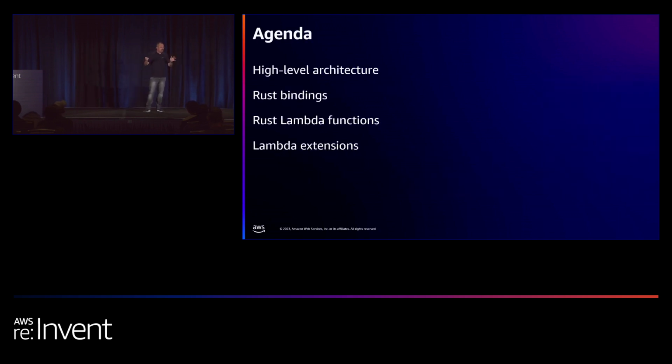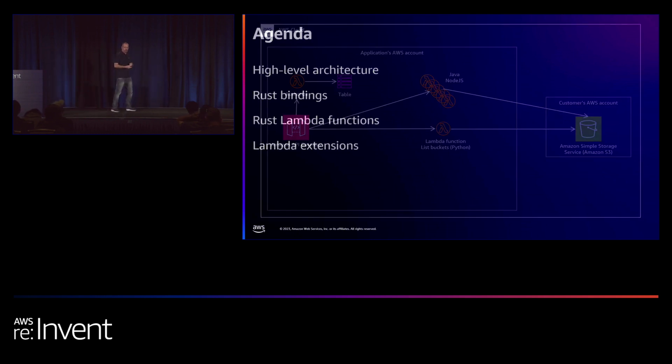So the agenda. I'm going to do a quick overview of the architecture that we are rebuilding with Rust. And next, I'm going to deep dive into each of the strategies. I'm going to talk about Rust bindings, about writing a Rust Lambda from scratch, and then end with using Lambda extensions.